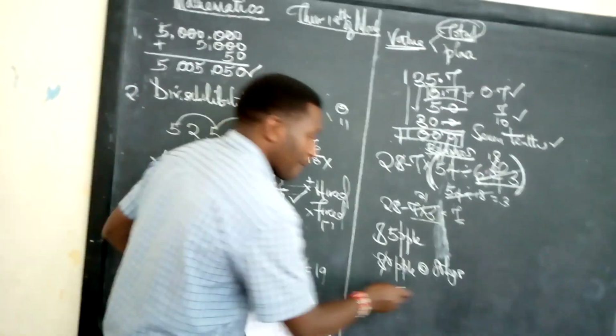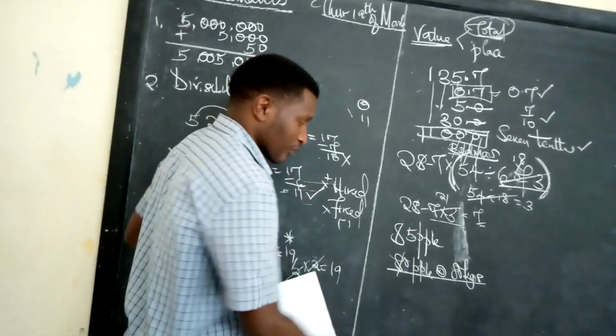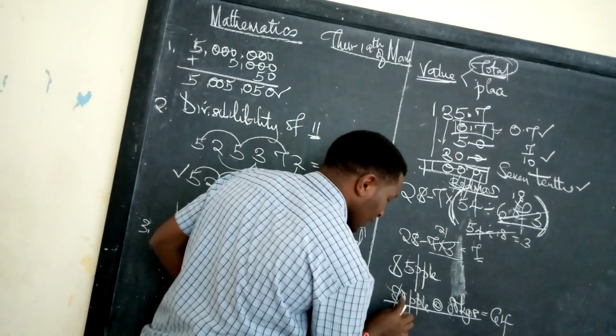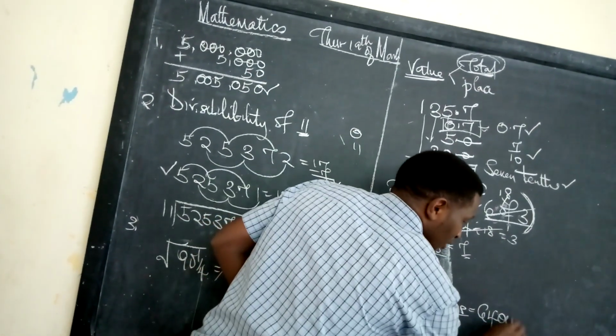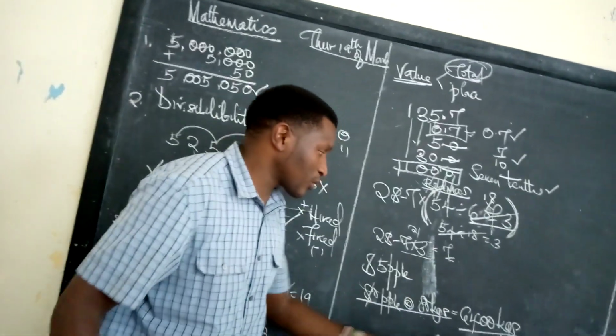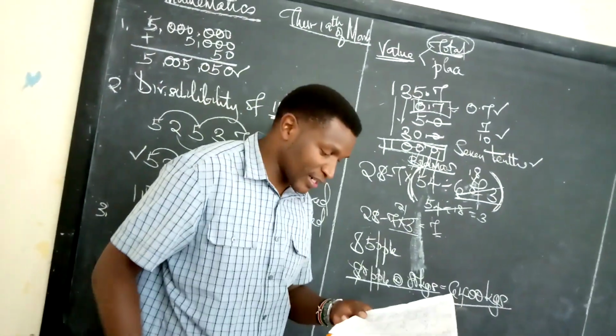Who did they pick? These people who came. 8 times 8 gives you 64. We have a 0 here, we have a 0 here. This means they were able to get 6,400 kgs.